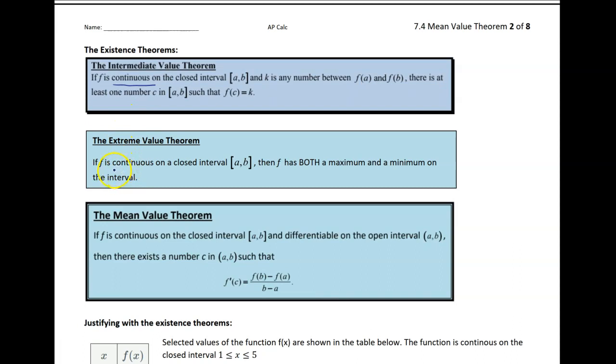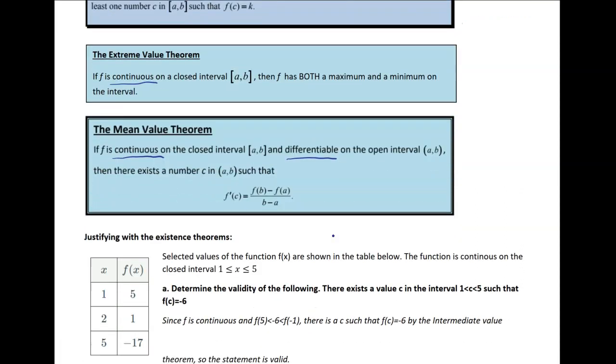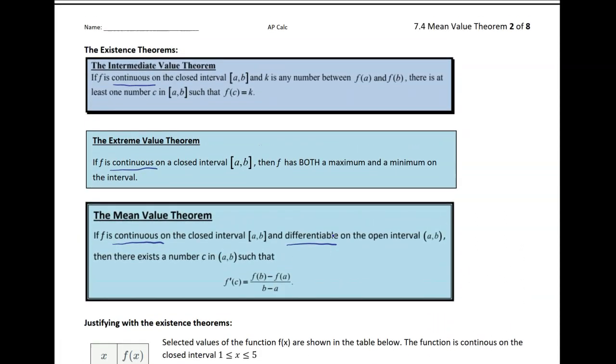There's the extreme value theorem, which required a function to be continuous. And now the mean value theorem is essentially intermediate value theorem for derivatives. So we require a function to be continuous and also differentiable, right? It doesn't make sense to talk about the function's rate of change unless that rate of change is well defined. Okay, so let's look at the formula for how to write these sentences, since we've now done a couple with intermediate value theorem. That's going to set us up for success to write a mean value theorem justification.